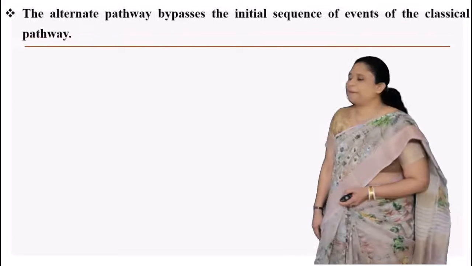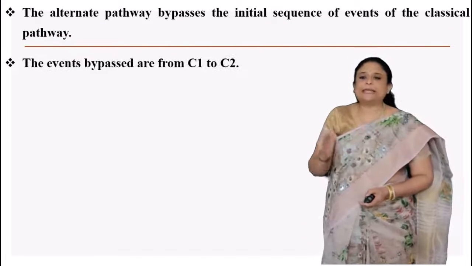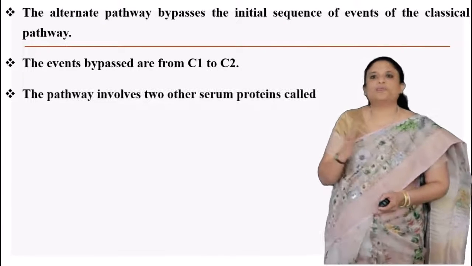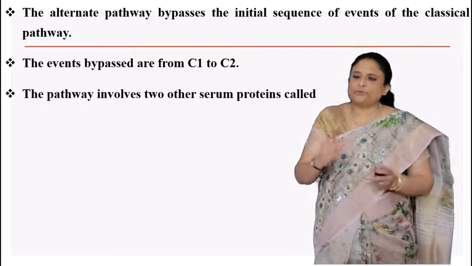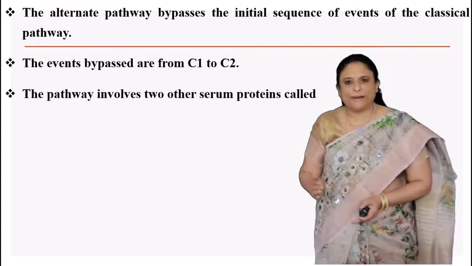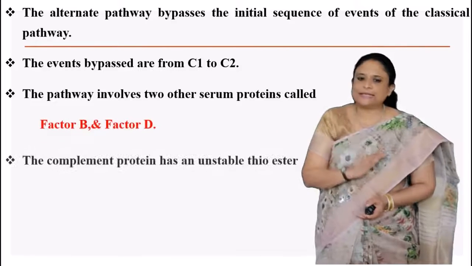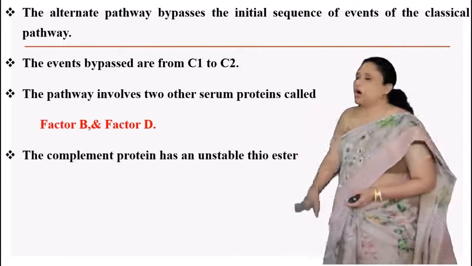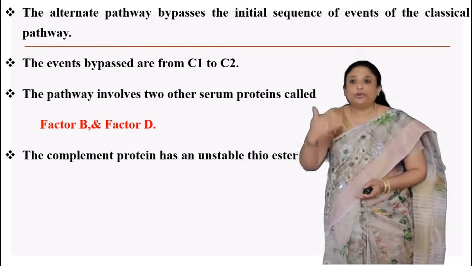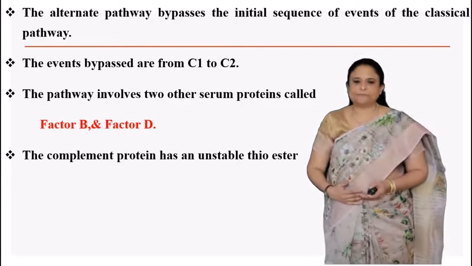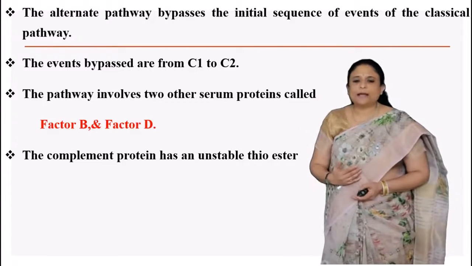Now the alternate pathway bypasses some of the events of our classical pathway. Finally, the membrane attack complex is similar in both the alternate and the classical pathway, but in the alternate pathway the first few events are bypassed. What are the events that are bypassed?